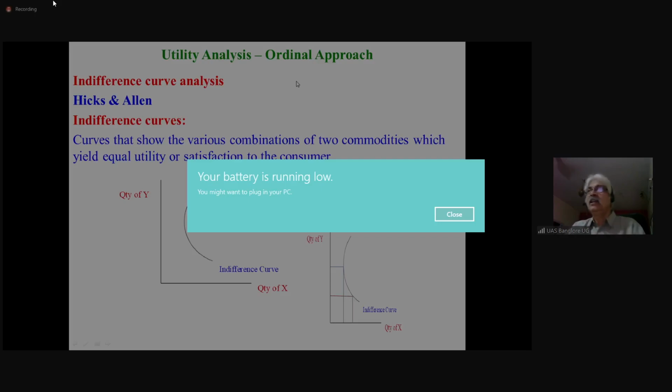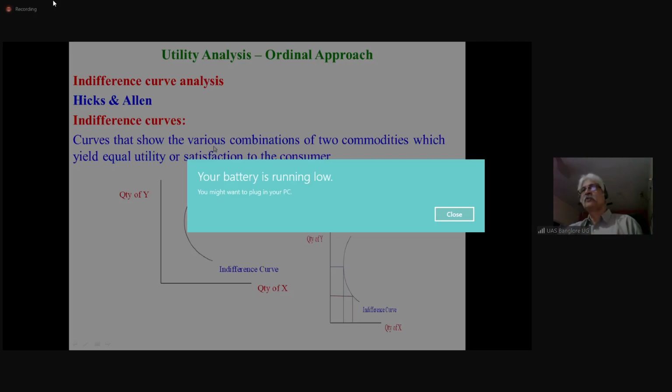And we had seen if you consume one banana, 10 utils, one more banana, 6 utils, and so on, you can measure it. But Hicks and Allen say that it is not possible to measure. You can only indicate your preference. I like mangoes more than banana, so I purchase more of mangoes than banana. And this is how they explain it.